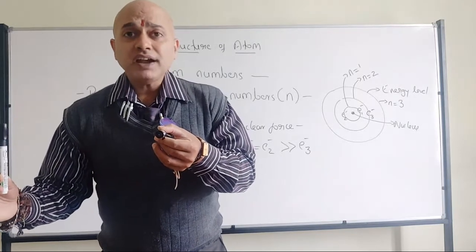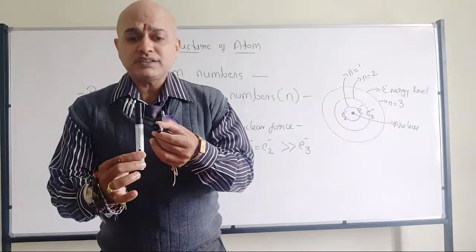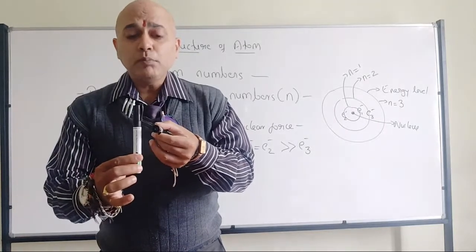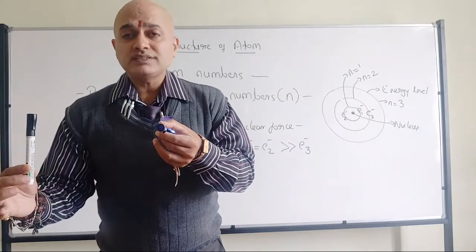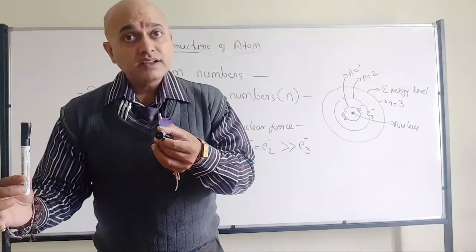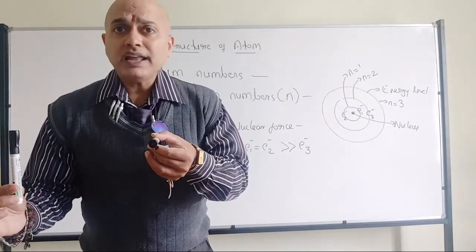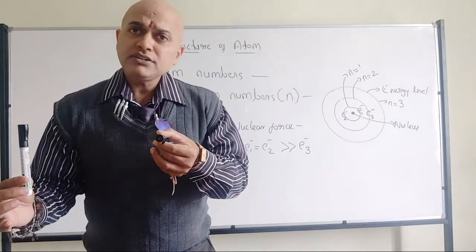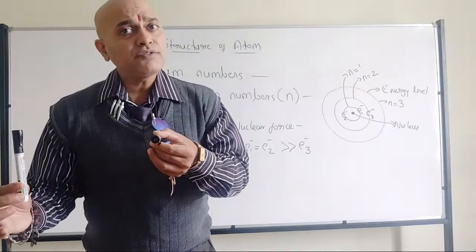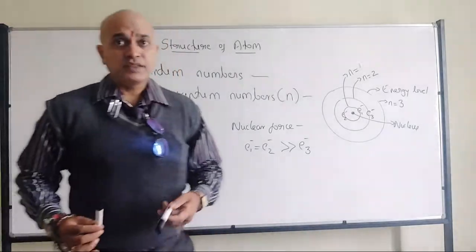Now in the same way, with the nuclear force, of course an electron present here will feel more nuclear force compared to an electron at position 2. Same as the iron nail and magnet, I am comparing with electron and nucleus. All of you have understood? So with respect to nuclear force, yes, this is absolutely correct.